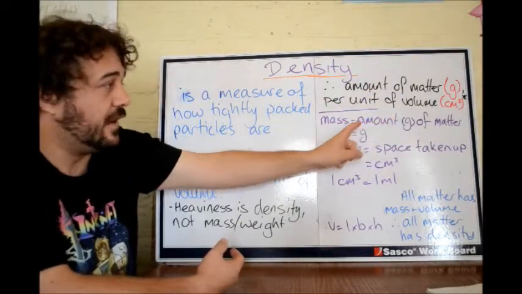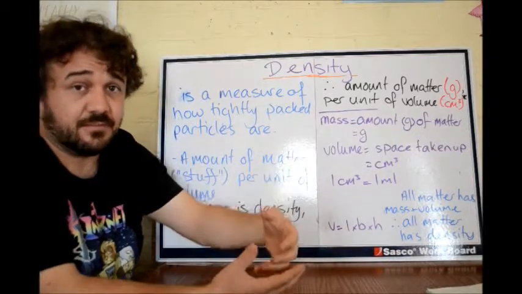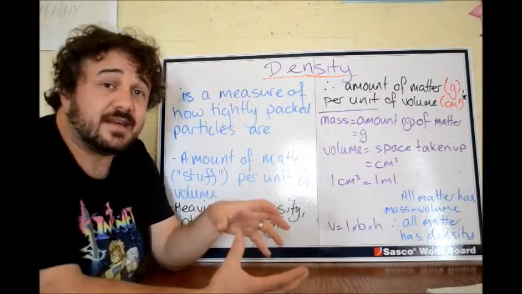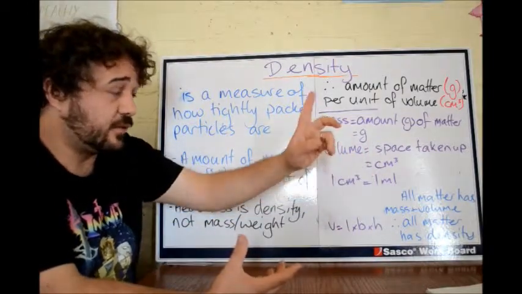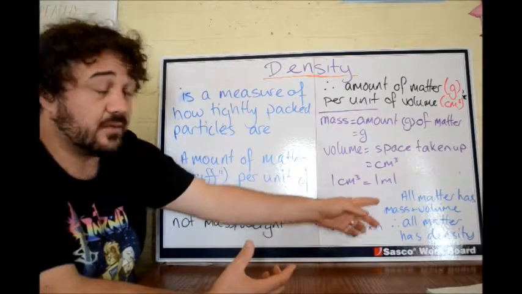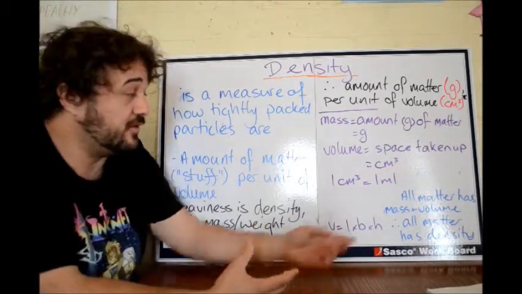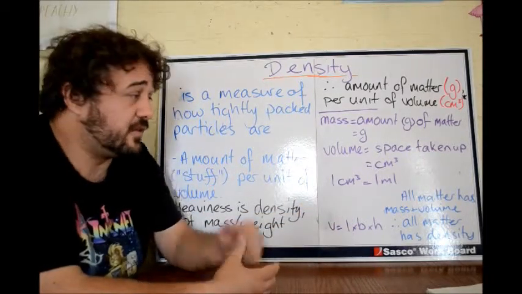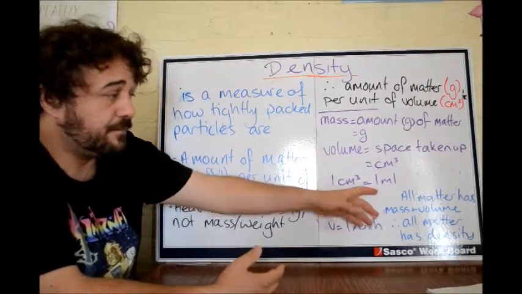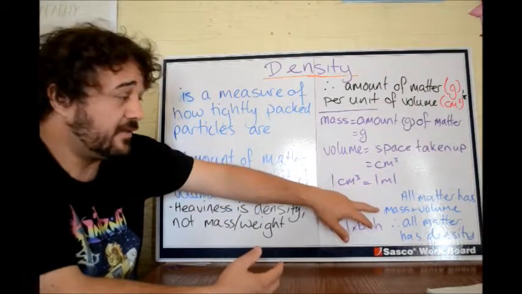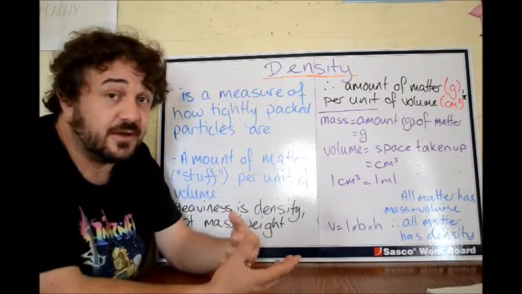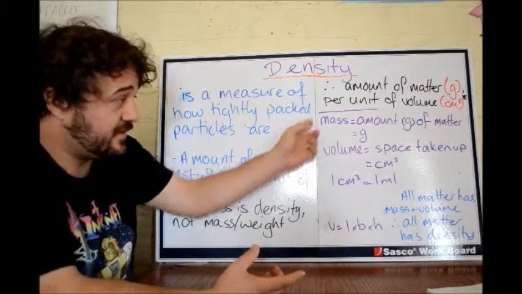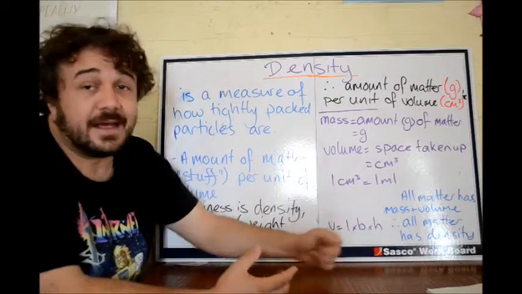Now, mass, that's the amount of matter in an object, in grams. Volume is the space that it takes up, and that's measured in centimeters cubed. Quick note, 1 centimeter cubed equals 1 mil. You're used to these numbers anyway. So if a bottle is 600 mils, it's 600 centimeters cubed. Now, all matter has mass and volume. We've talked about this, we know this. But therefore, if all matter has mass and volume, and density is just these two, all matter has density.